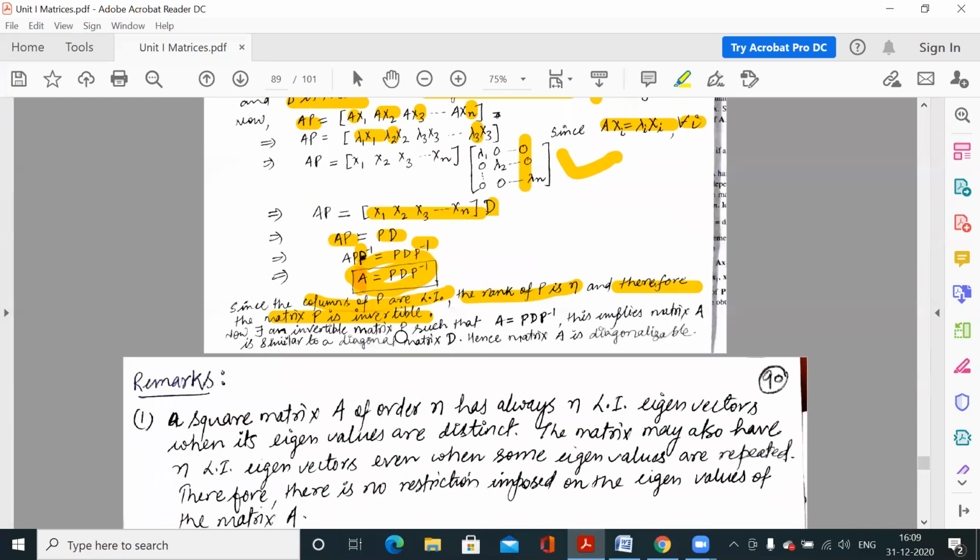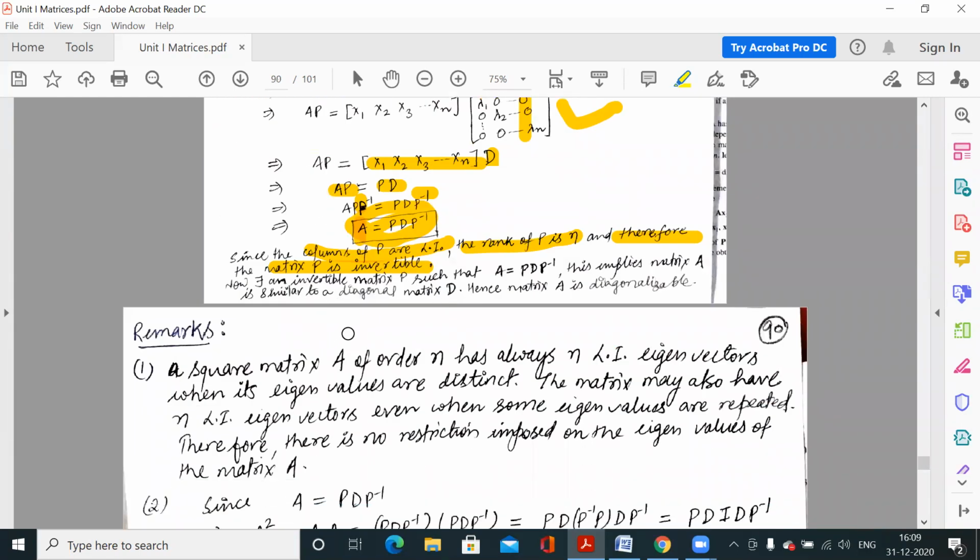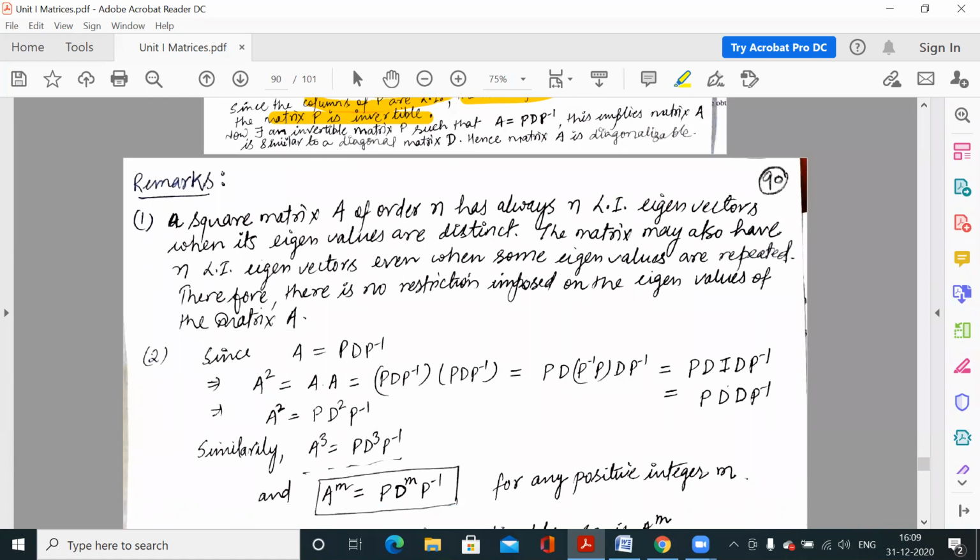Clear? So the next remark: a square matrix A of order n always has n independent eigenvectors when its eigenvalues are distinct.